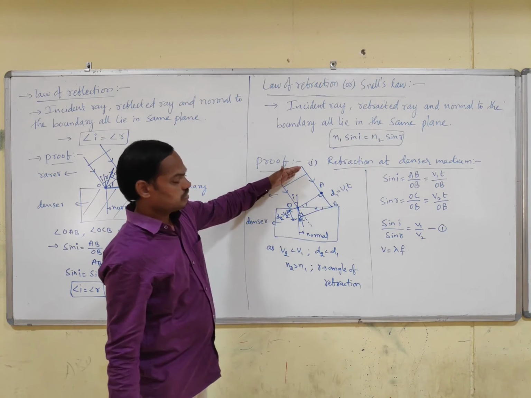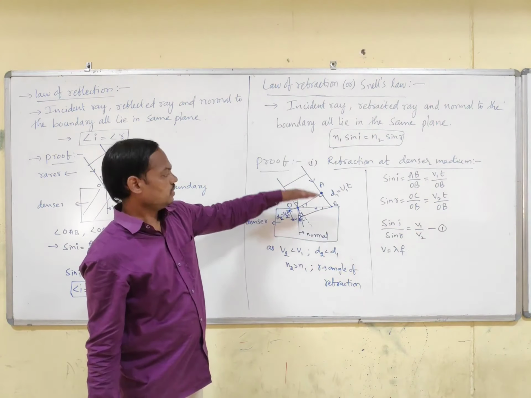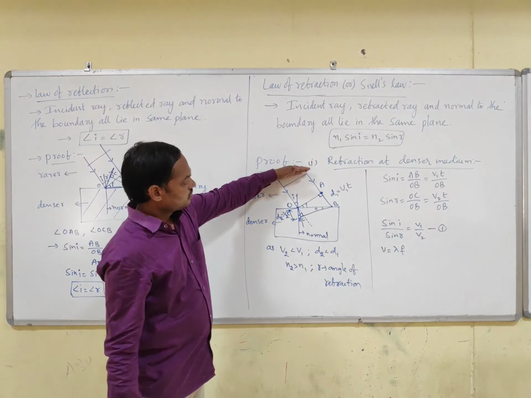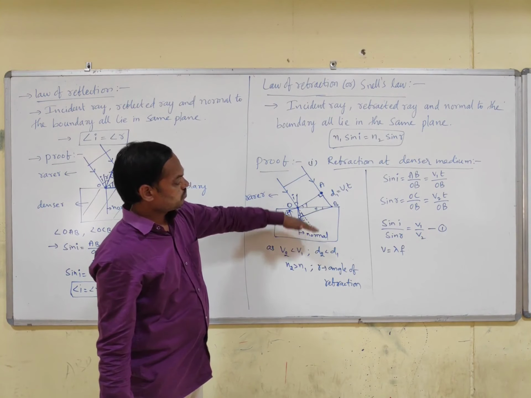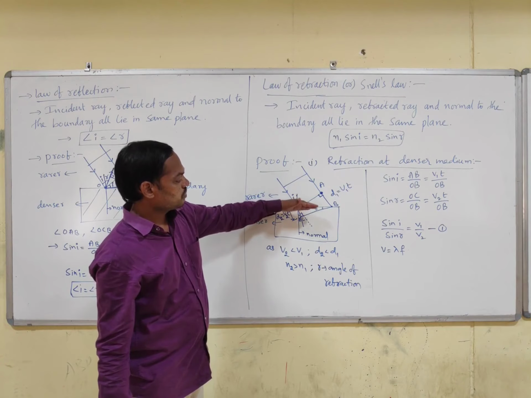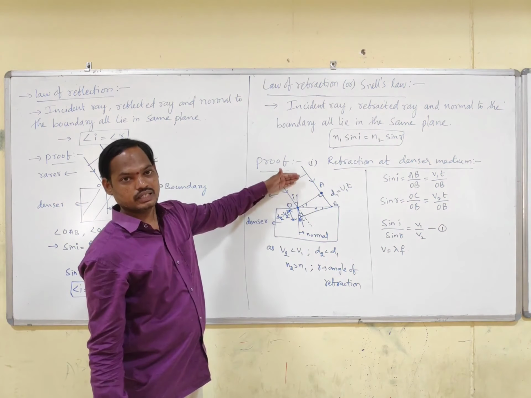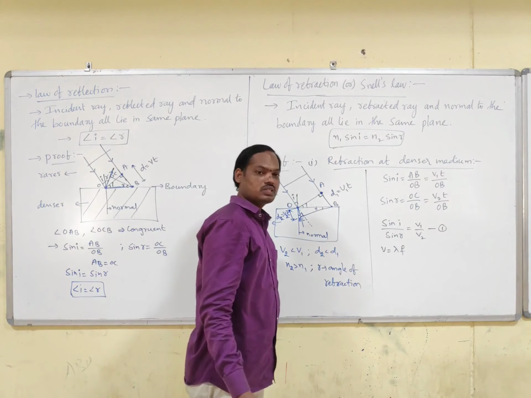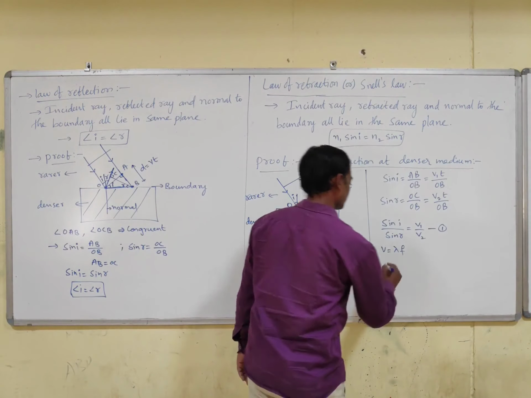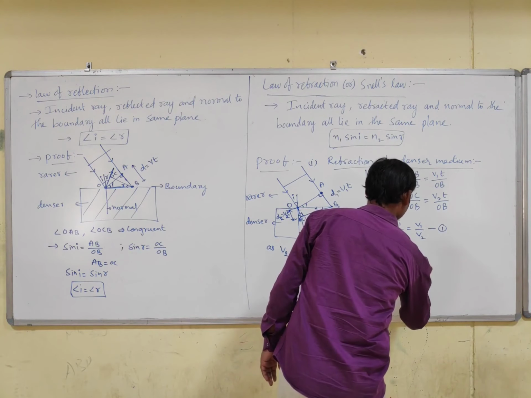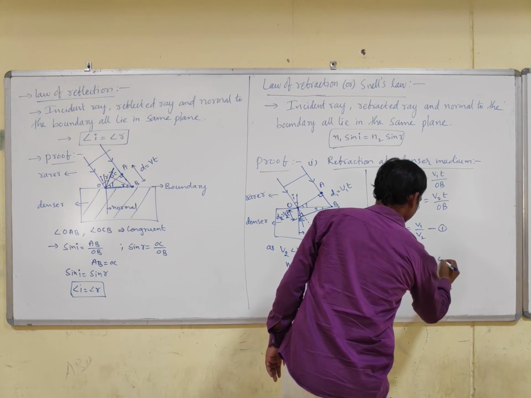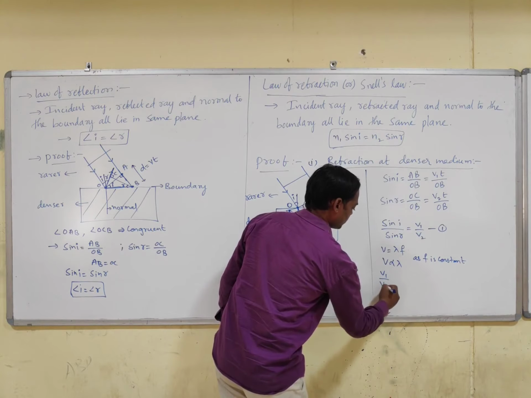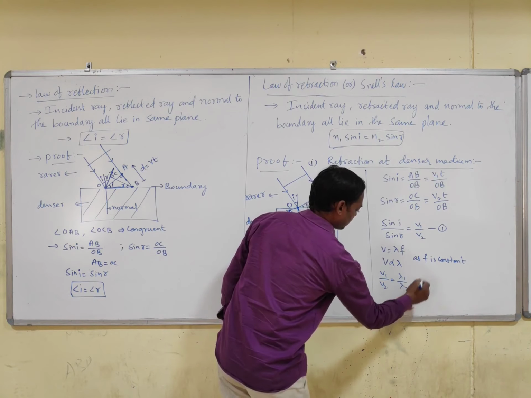Here, what about the frequency when a wave is entering from one medium to another? That is the question. As the wave is entering from one medium to the other, 3 waves are crossing the boundary. That means 3 waves are entering the boundary. The same 3 waves will be leaving the boundary. So that's why frequency always remains constant across the boundary. So we can write V proportional to lambda as F is constant. So V1 by V2 is equal to lambda 1 by lambda 2.